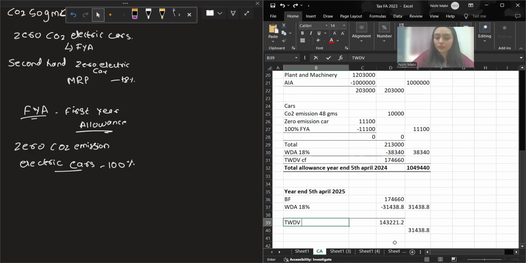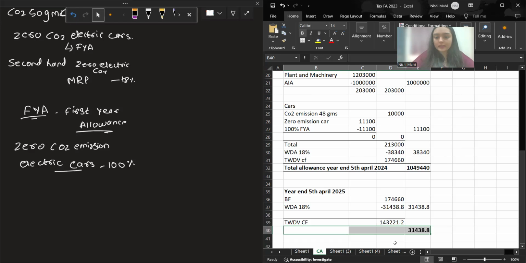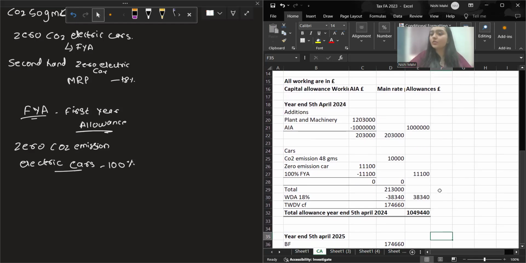Tax written down value, and this will be carried forward for the next year, just like the previous one we did. And this is the total annual allowance for the year end 2025. You will deduct this from your tax adjusted profit. Just like you will deduct your depreciation, you will deduct this.